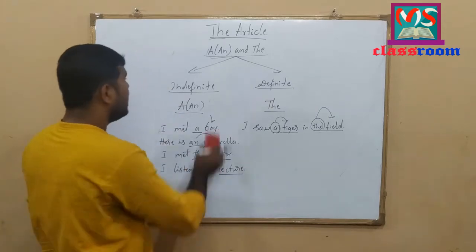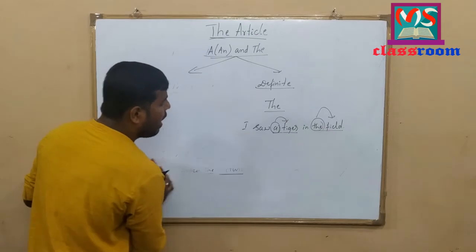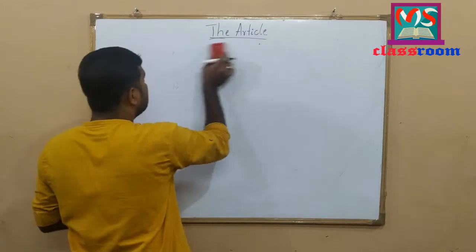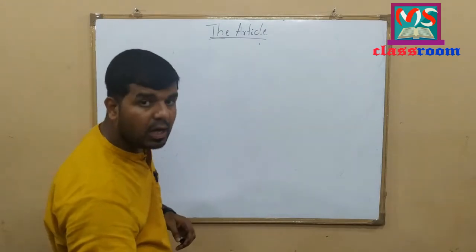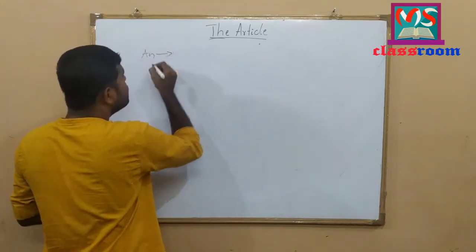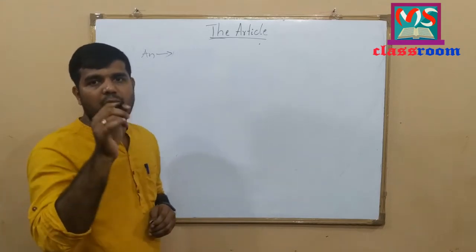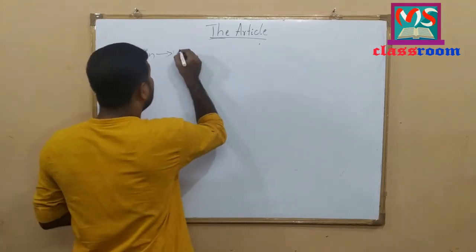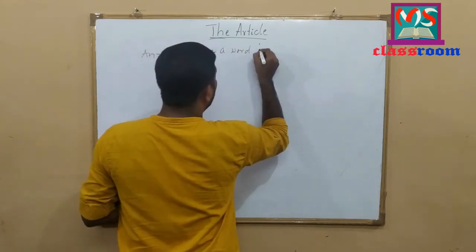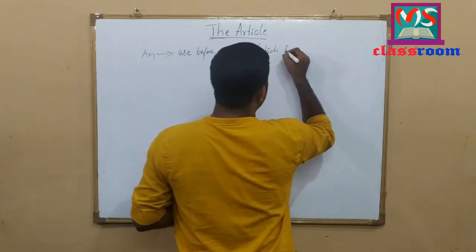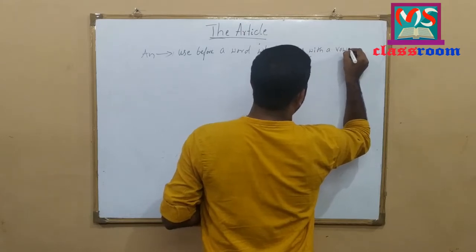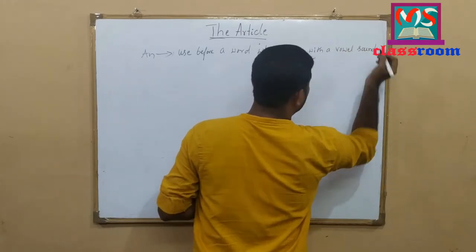Let us move with indefinite article a or an. A or an used according to sound that a word begins with or that a word starts with. Here an is used before a word which begins with a vowel sound.